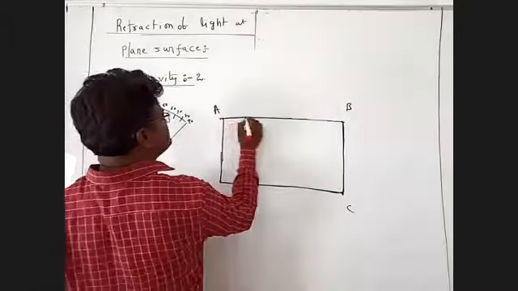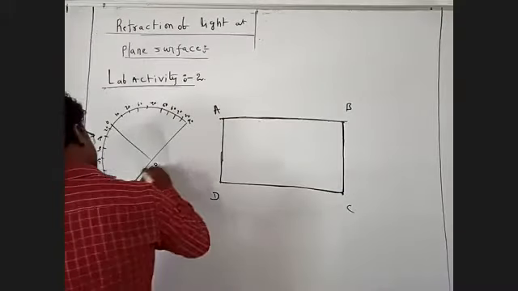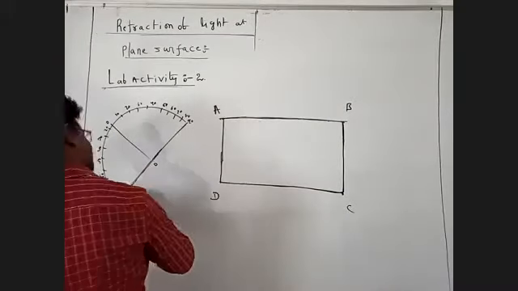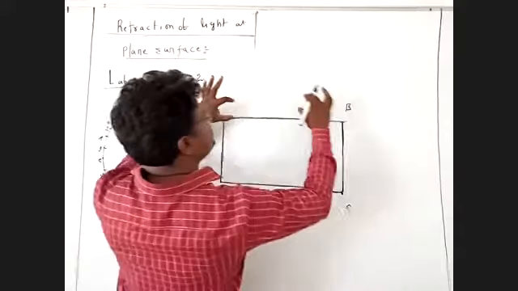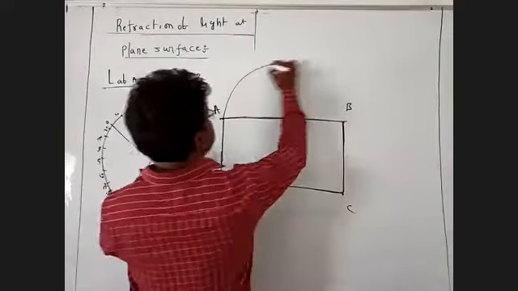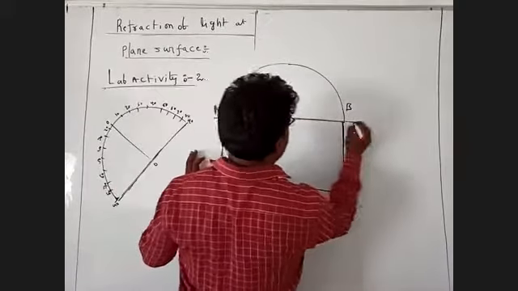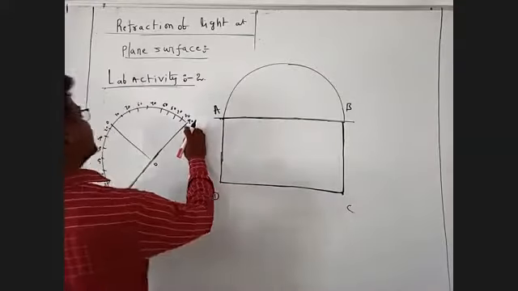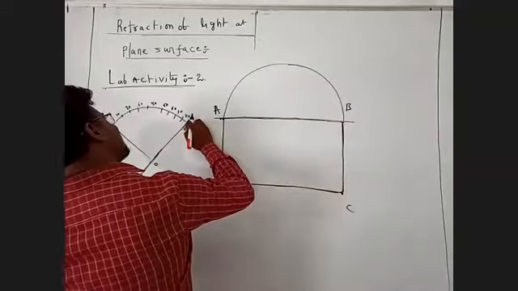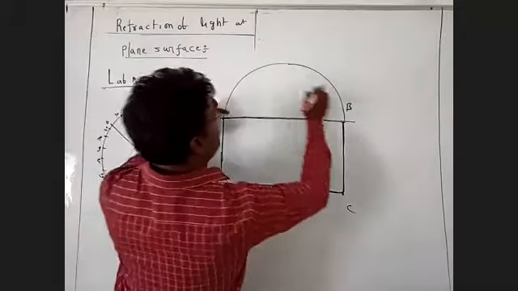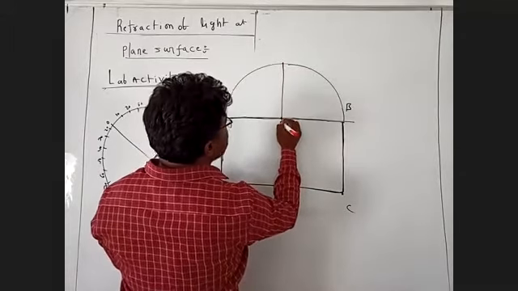This is the AB line, and this is the protector line. The protector line should coincide with the AB line. This is the O point.